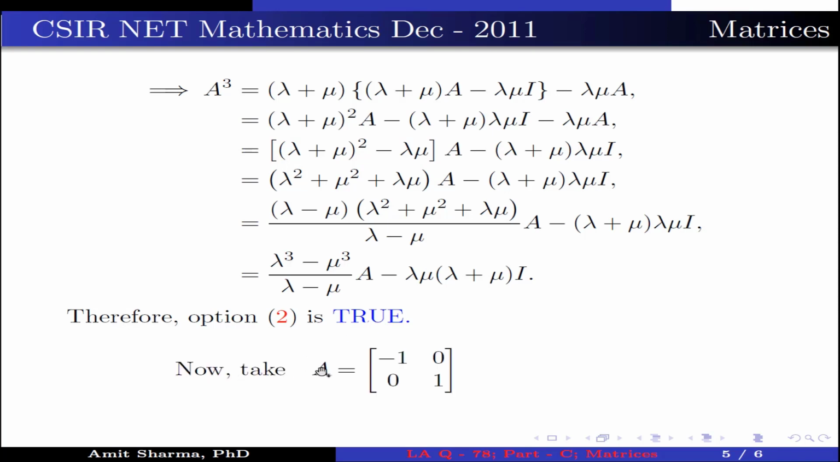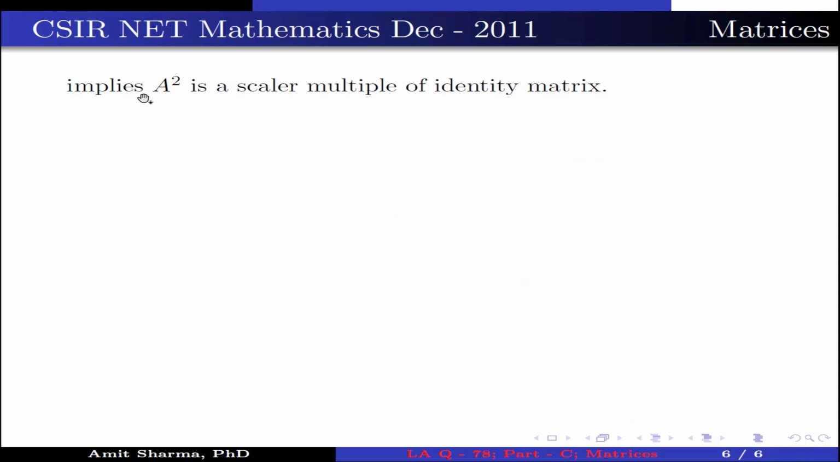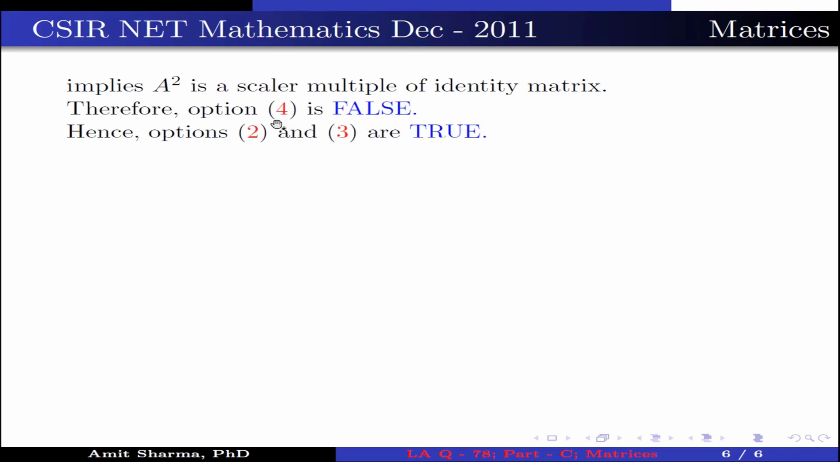Now, take A, which is a 2 cross 2 matrix having elements minus 1, 0, 0, 1. This implies A square, which is a 2 cross 2 matrix having elements 1, 0, 0, 1, is equal to the identity matrix. This implies A square is a scalar multiple of the identity matrix. Therefore, option 4 is false. Hence, options 2 and 3 are true.